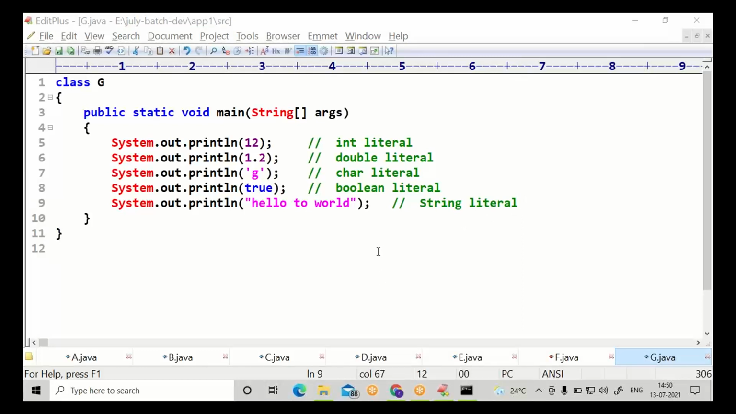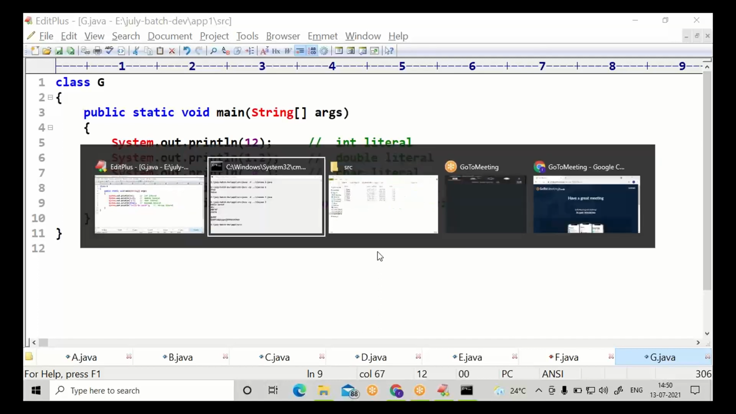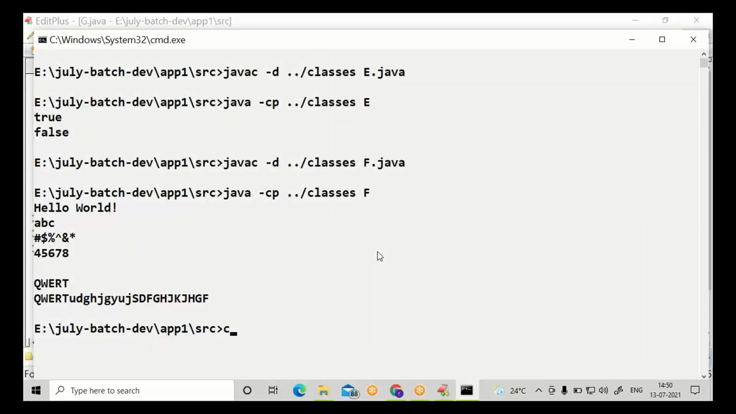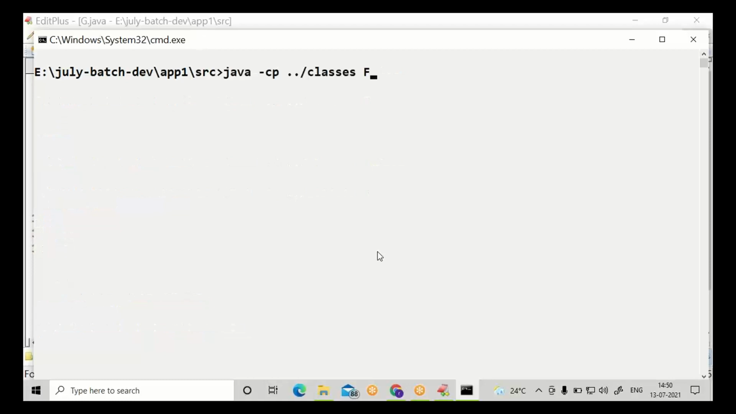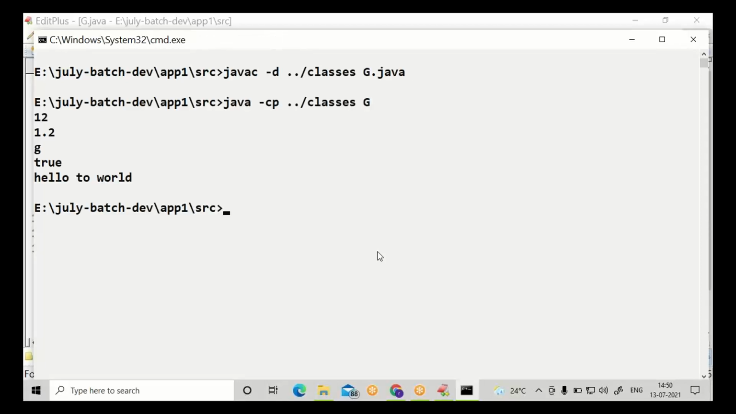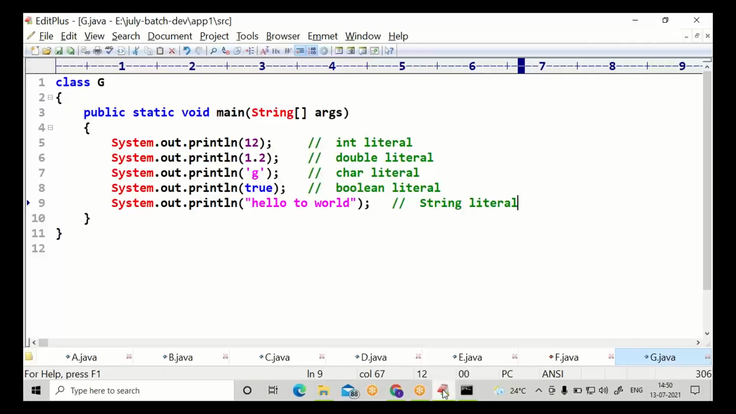Try compiling the G class. All are very simple. Throughout your life, every day you will come across these things. Very basic information, everybody should know. This is about literals. Let us move on.